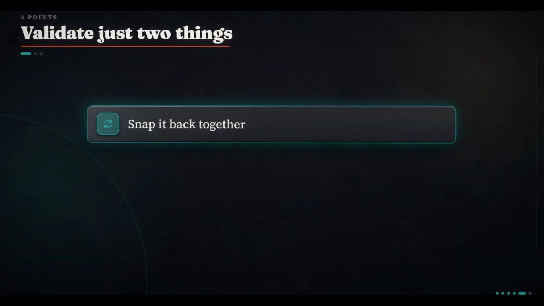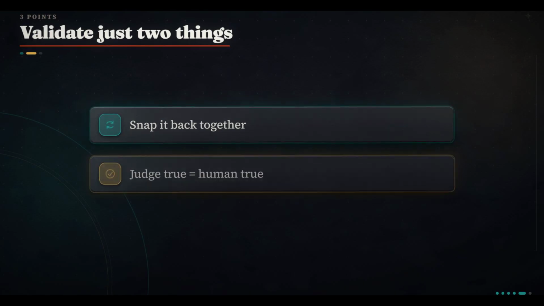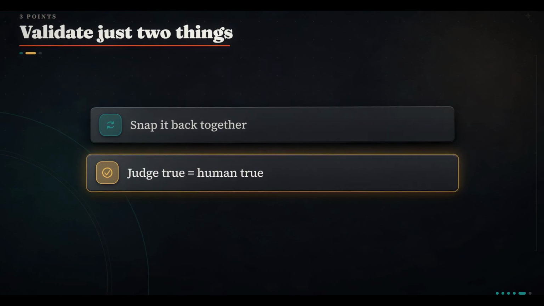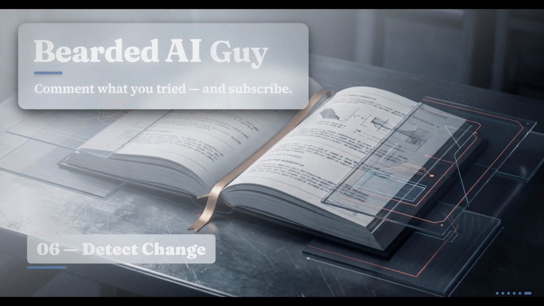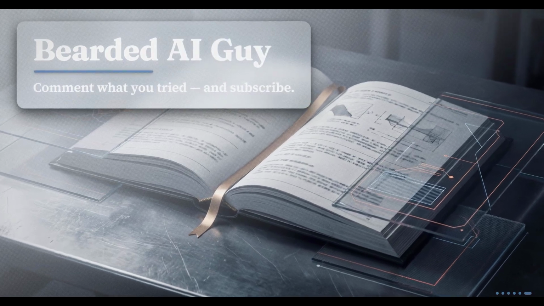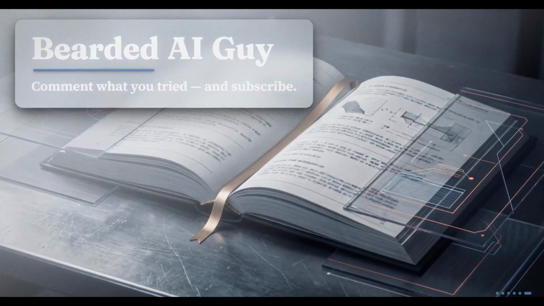Snap it back together and validate just 2 things with humans. Judge true matches human true. Judge false matches human false. That's Hamel Husain and Shreya Shankar's LLM Evals FAQ.